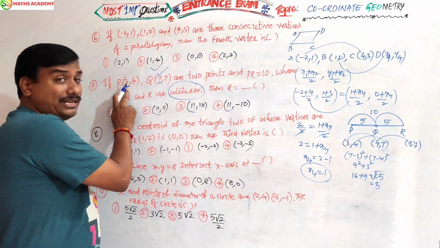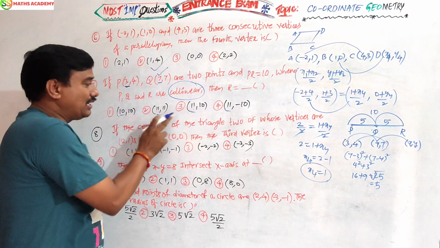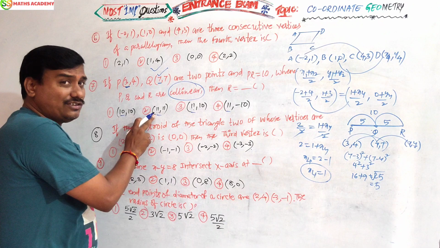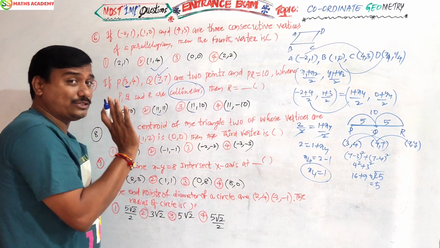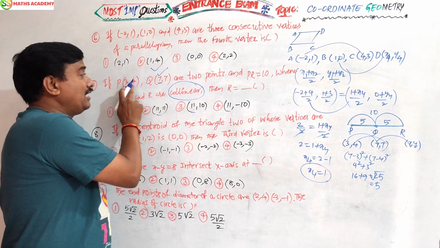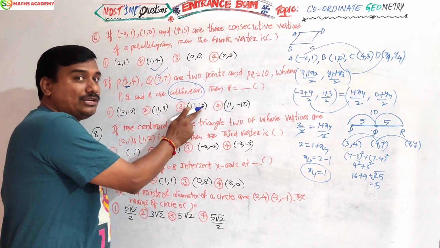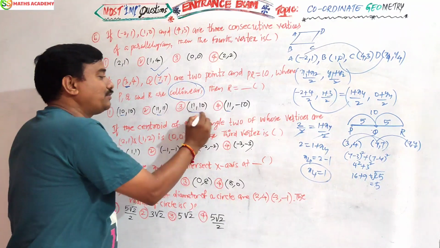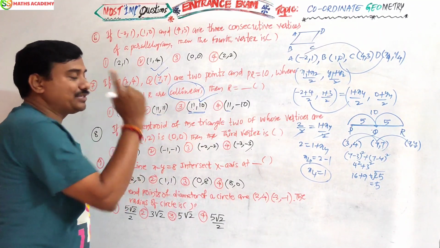Now the third option, 3 plus 11. I should check only the first value. If the answer is not correct, you can check two values compulsorily. 3 plus 11, 14 by 2, 7 is coming. 4 plus 10, 14, 14 by 2 is nothing but 7. So the perfect option is this option.